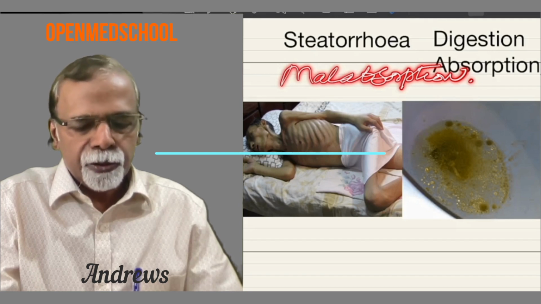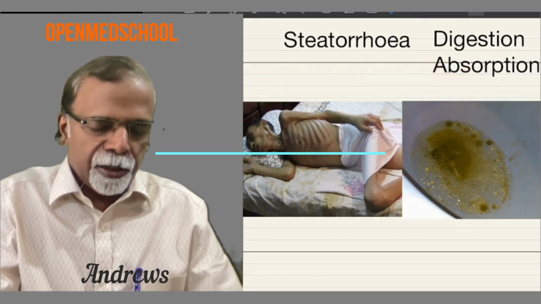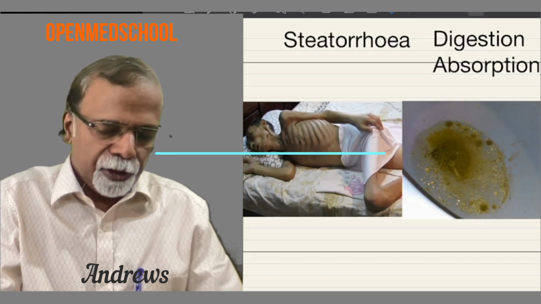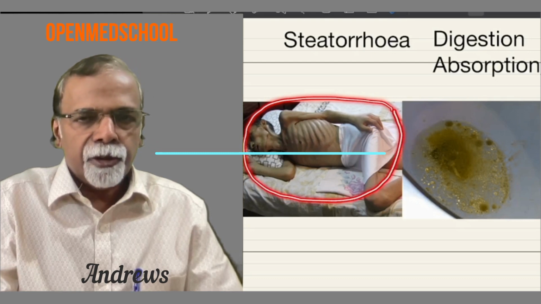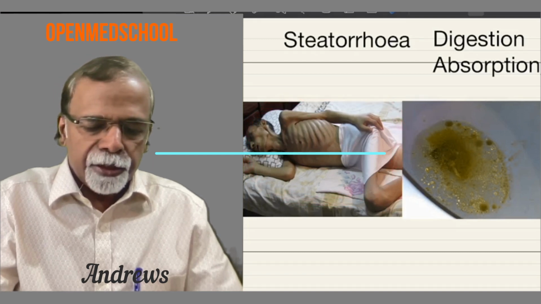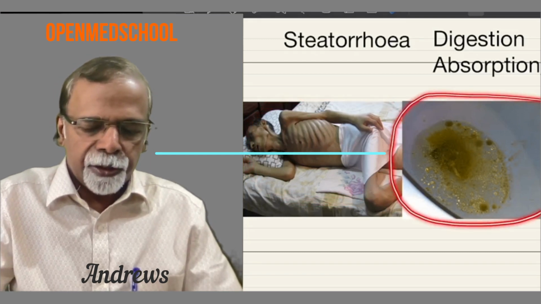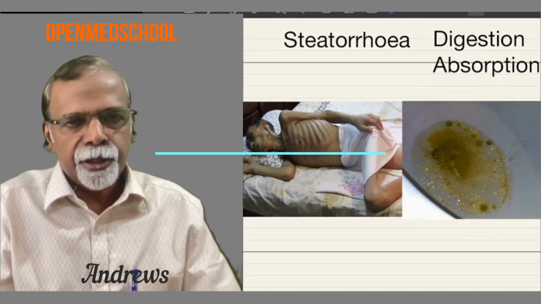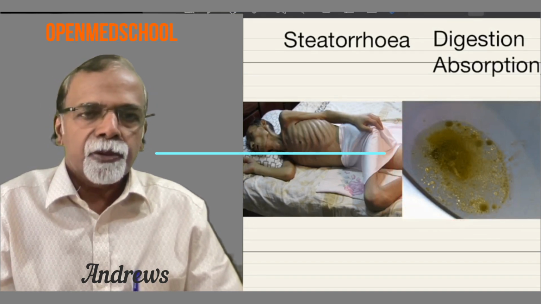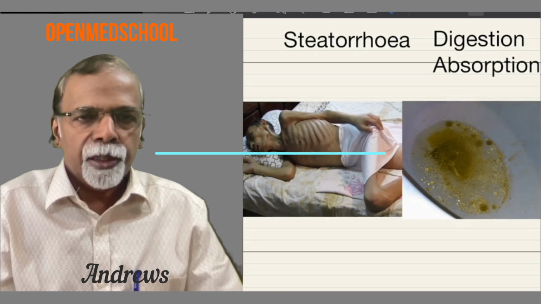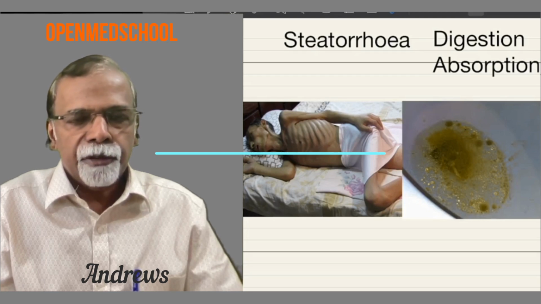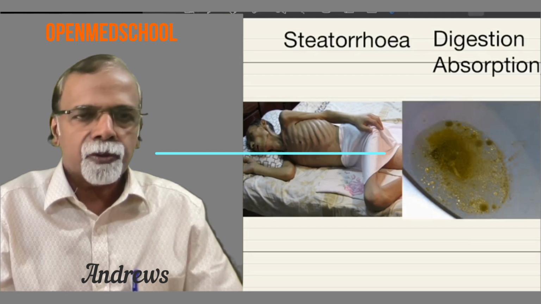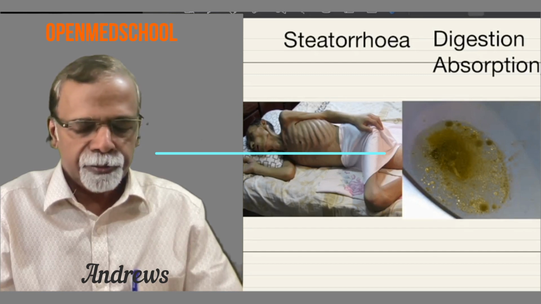under the malabsorption syndromes. What will be the effect of malabsorption? This will lead on to extreme emaciation. That is, the patient will be only skin and bones, fat will be lost. And the characteristic abnormality is steatorrhea. So what is steatorrhea? Steatorrhea is the passage of voluminous, foul-smelling, oily feces, and this is usually very difficult to flush also because fat is not soluble in water, they will float in the toilet.